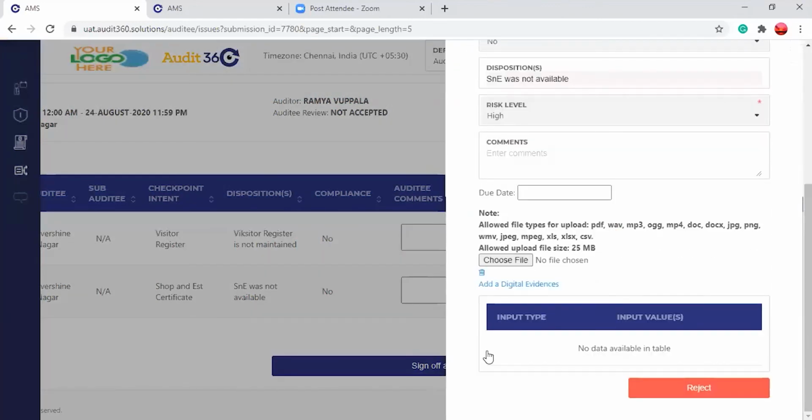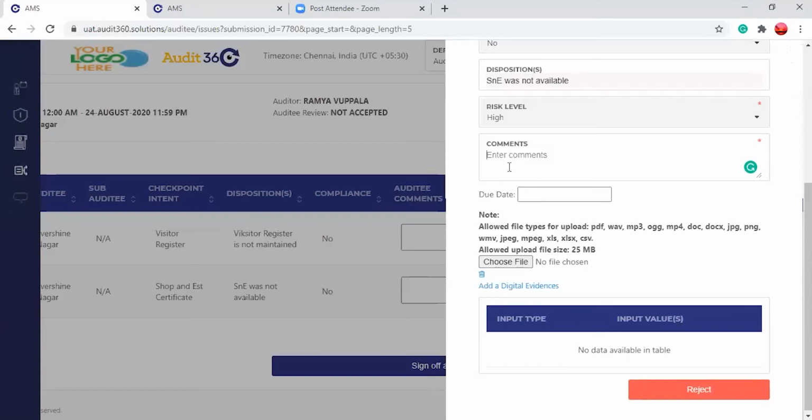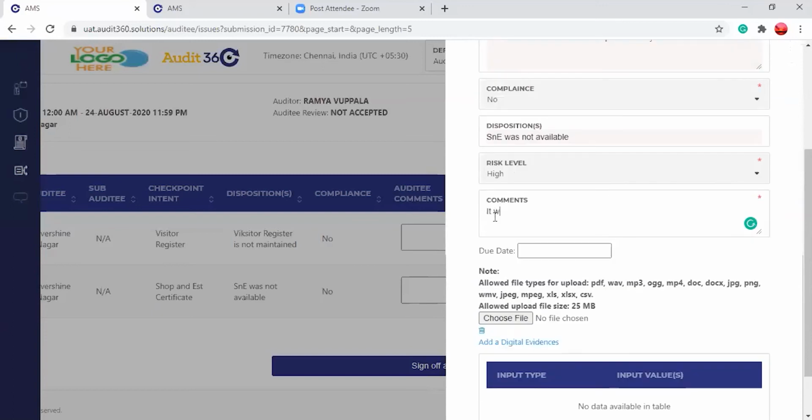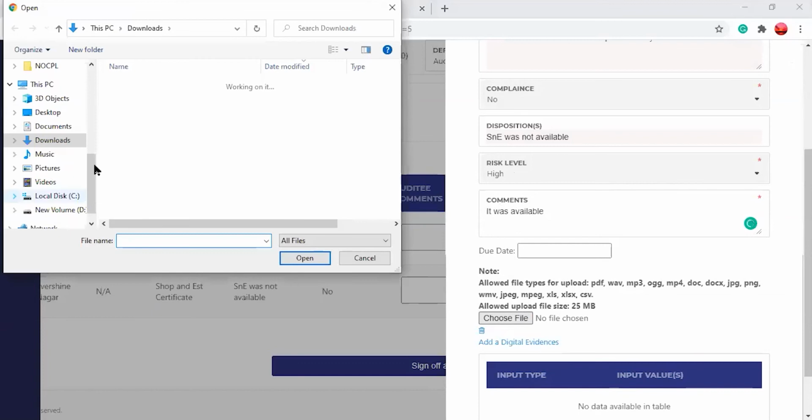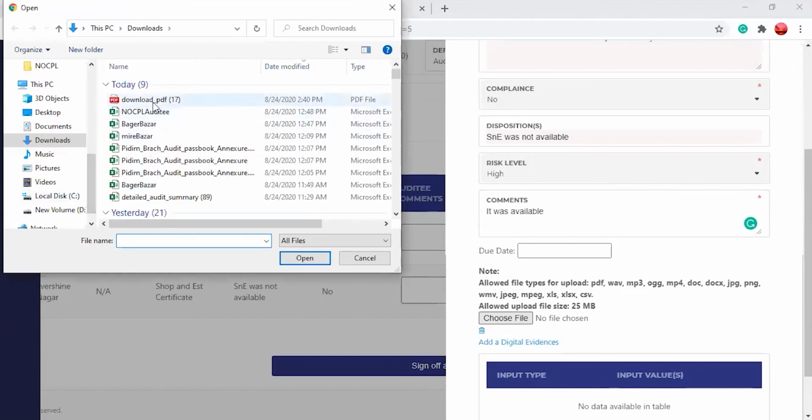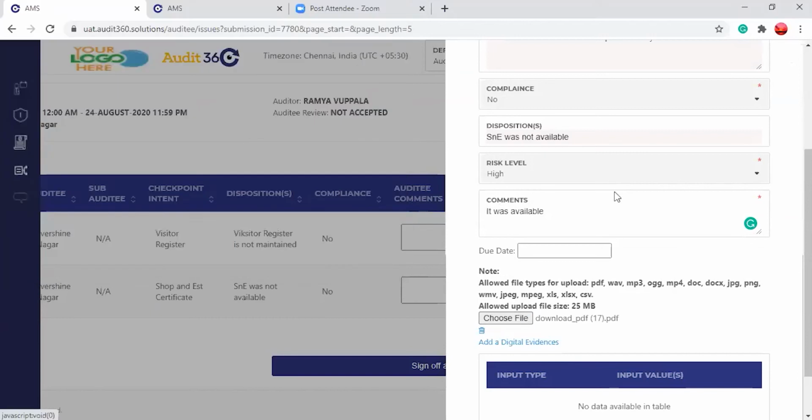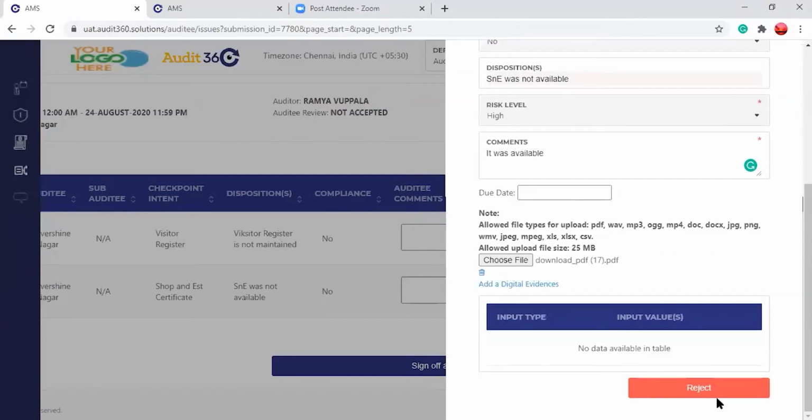Okay, and reject. Whenever you are rejecting, you need to provide comments along with the documentation. Matlab, you have to give a proof. Without proof, this will not take you, or still it will be showing here. So I'm saying that it was available, auditor did not view it. Okay, and I will choose a file and say it as reject.